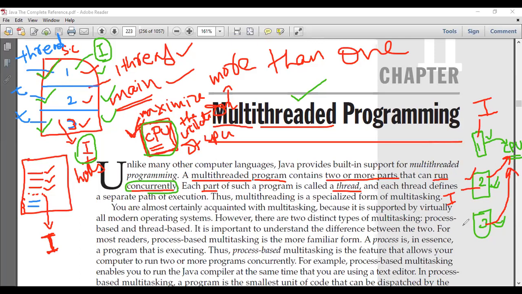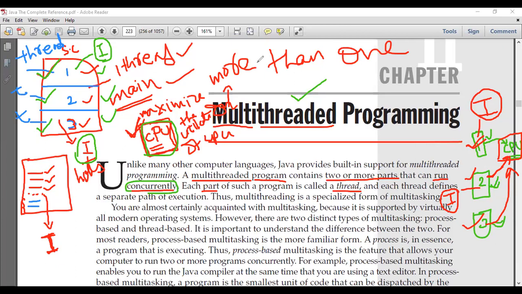Once I finish my third thread, let us assume that the input which the first thread required has been provided. Then I'll start executing my first thread. Now let us assume that the first thread has finished its execution. Once it has finished, let us assume that the input which the second thread required has been provided, and therefore I'll continue the execution of my second thread. Like that, I can maximize the utilization of the CPU. Any questions, students?